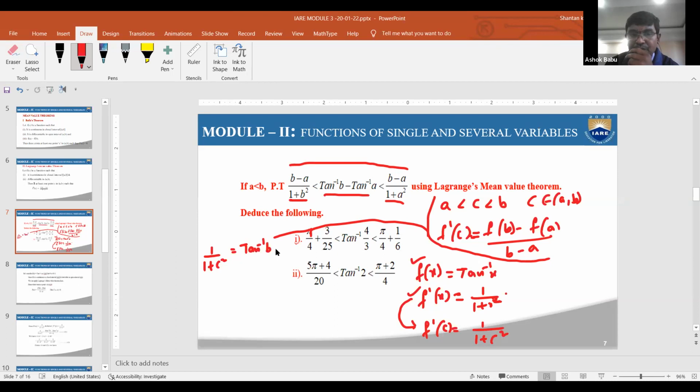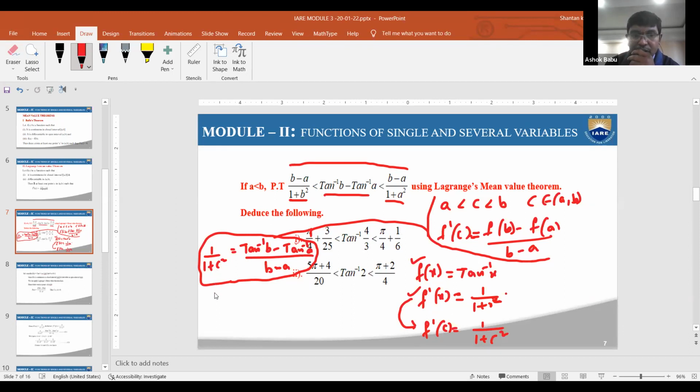tan inverse b minus tan inverse a by b minus a. This is the one part, it is completed. F dash of c is equal to f of b minus f of a by b minus a is the value. Now, once again, you require 1 by 1 plus c square.